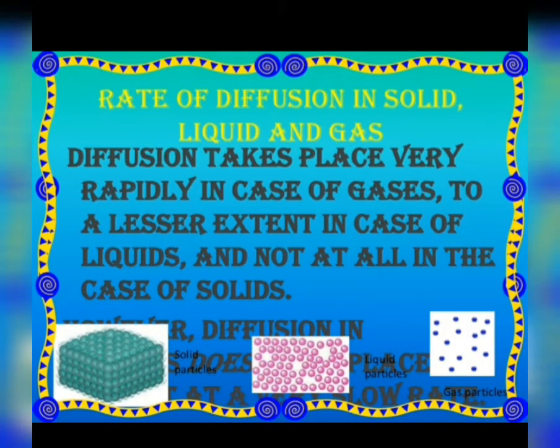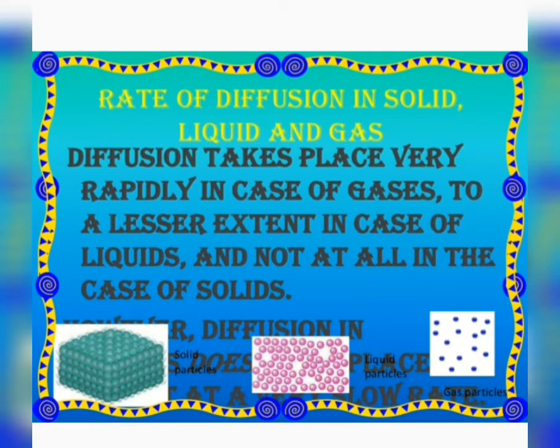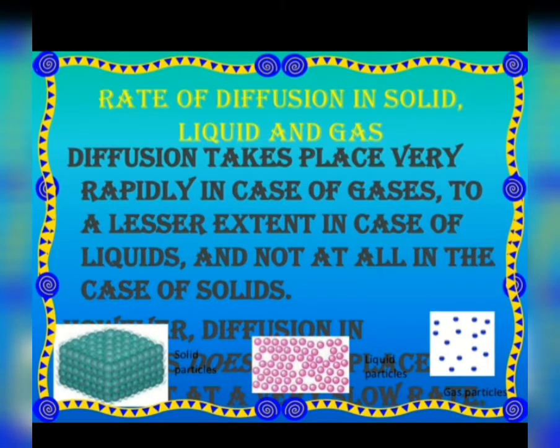Diffusion is fastest in gases and slowest in solids. Diffusion is fastest in gases, right? But why? Because the particles in gases move very rapidly, and diffusion is slowest in solids because there the particles do not move much. The diffusion in liquids is much faster than that in solids, but yes, that's less than gases. And one more important thing is here